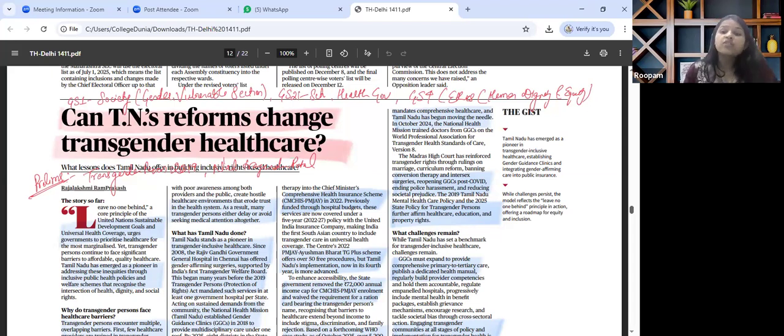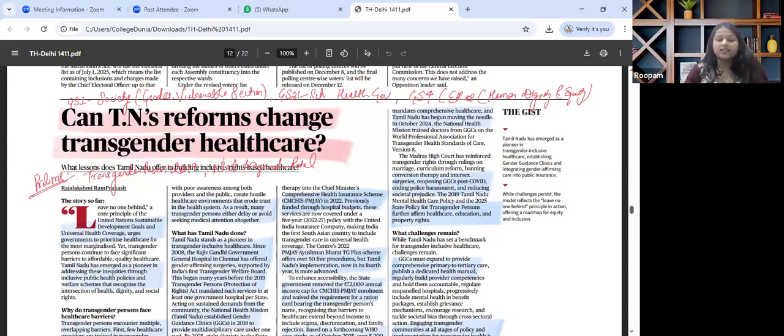Afterwards, Tamil Nadu reforms based on informed consent, comprehensive guidelines, and grievance mechanism that can be replicated in other states as well. Why healthcare for transgender person is a social justice imperative. What can India learn from other world best practices that we have, substantiating it with protocols and data systems?